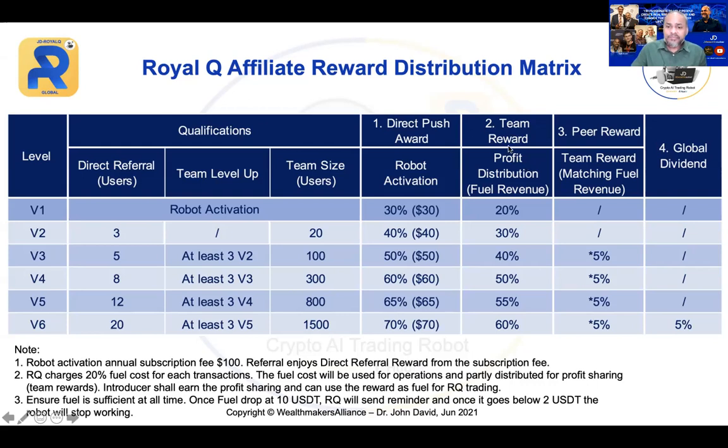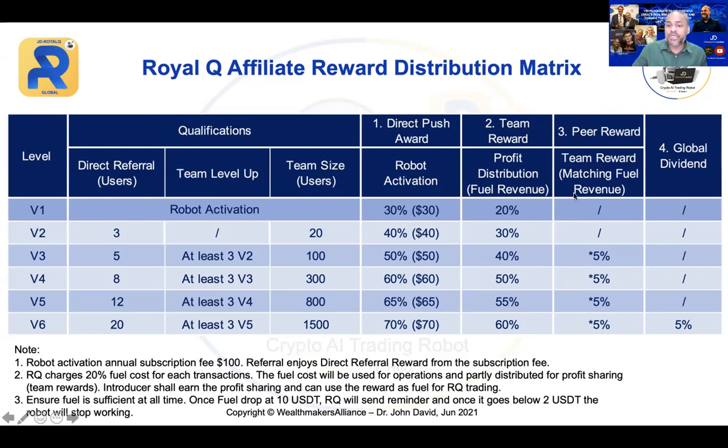And from all the trading taking place, when you make a profit, 20% will be taken as fuel cost. From that 20%, the company will distribute a team reward of minimum 20% up to 60%. So everyone trading under you, you earn 20 to 60% from the profit distribution. This is the fuel revenue.